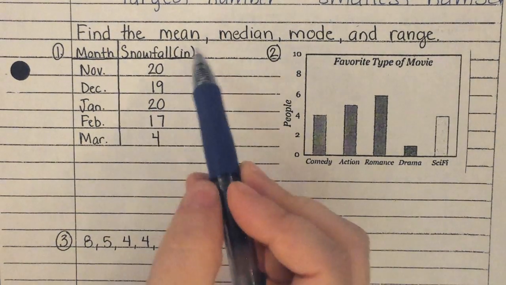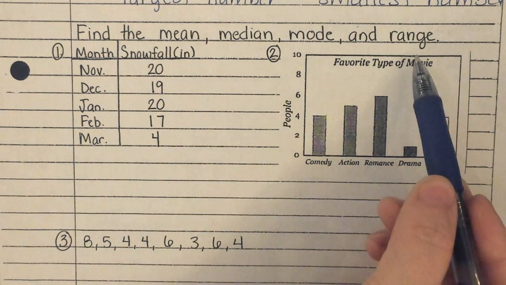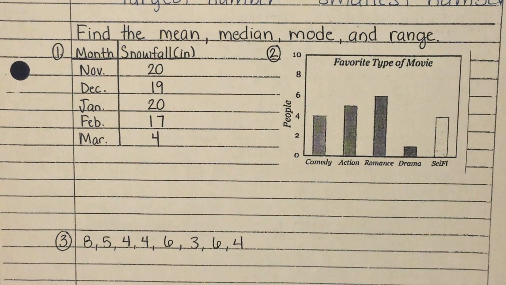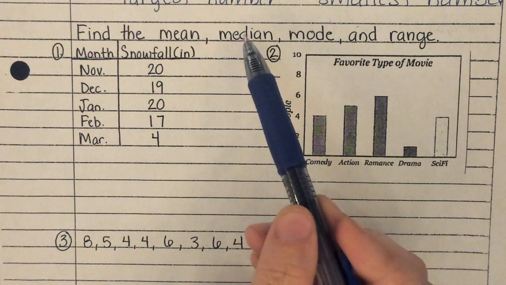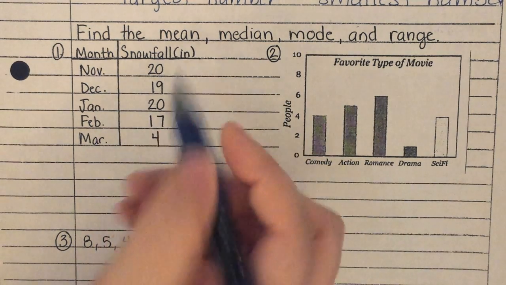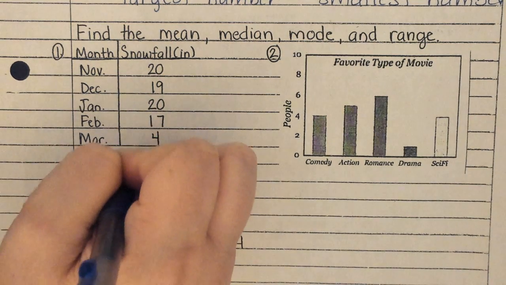So we're going to find the mean, the median, the mode, and the range. How am I going to know which number is which? How would I know which number is the range and which number is the median? You could write it out. What do you mean by write it out? Like put mode. Yeah, we're going to write out the word. We're going to label each set of work that we do. So I'm going to start with the mean, and I'm going to label that I am doing the mean.